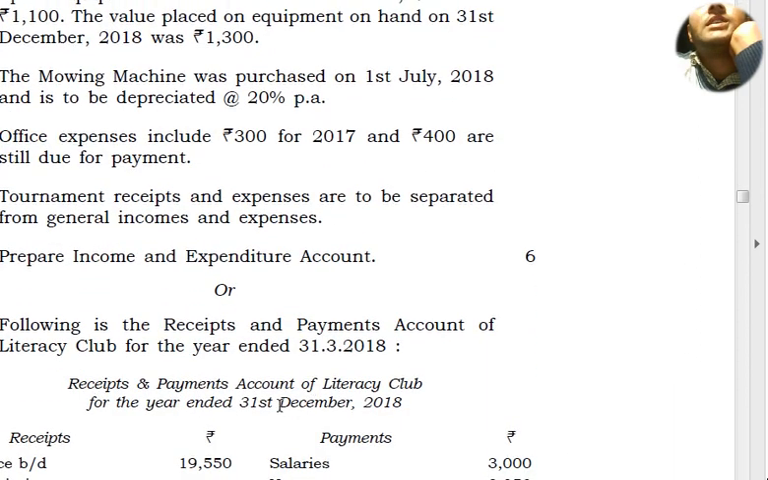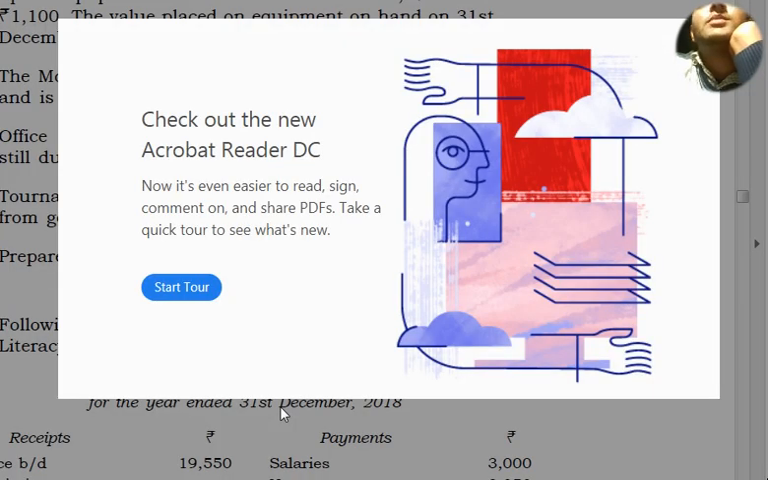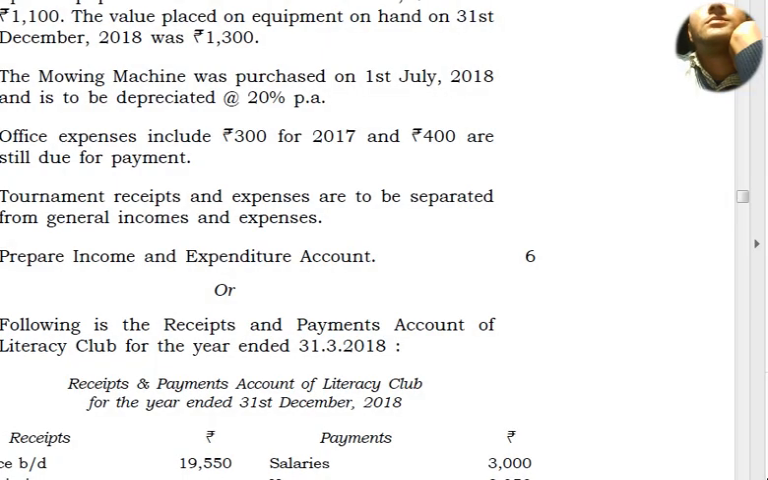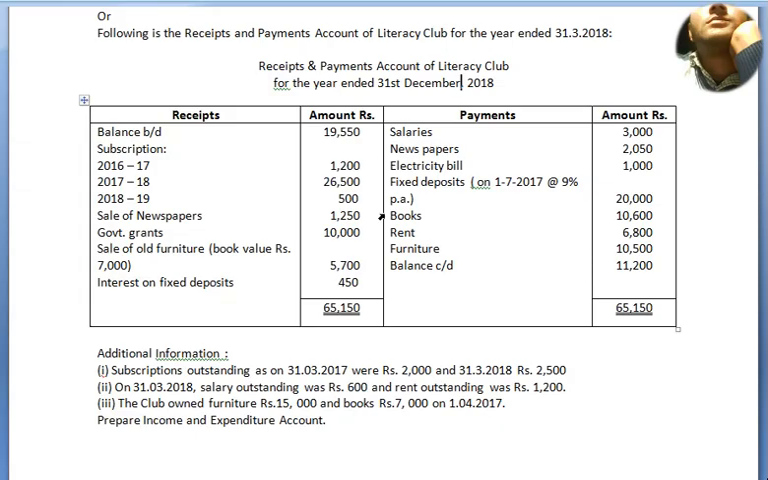(31st March), and in the question paper only they have made a mistake. All right. What happened to this? It needs to be March. All right. Now we move to our question.